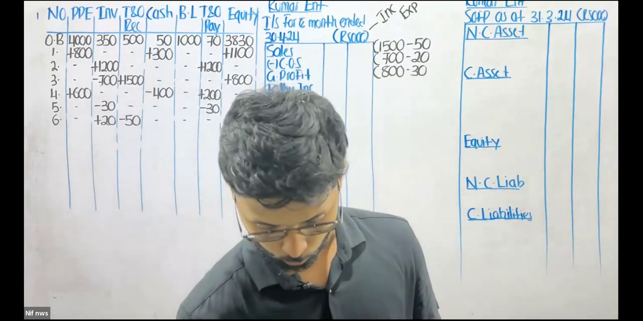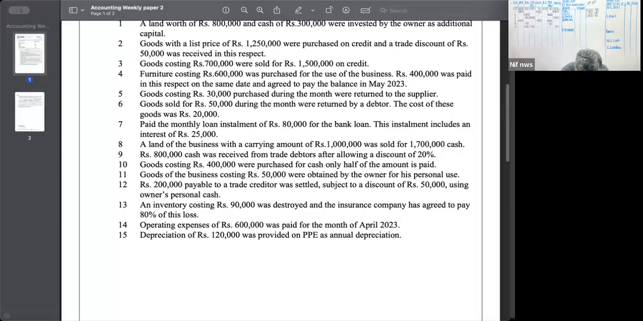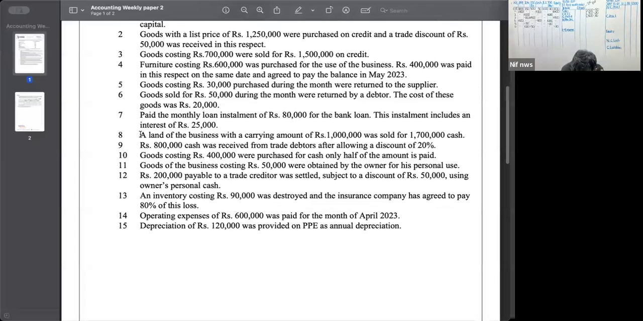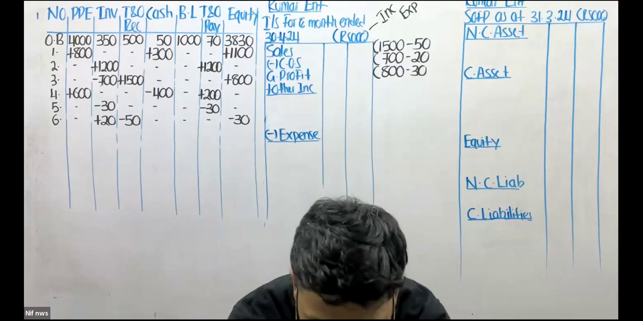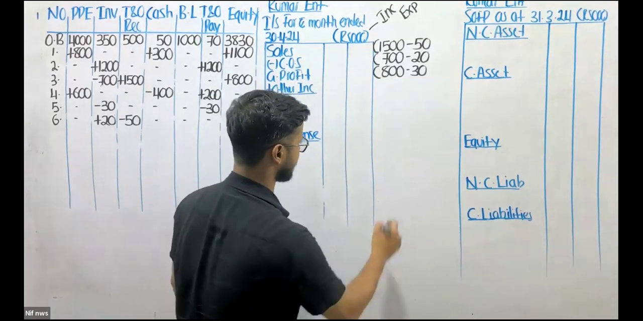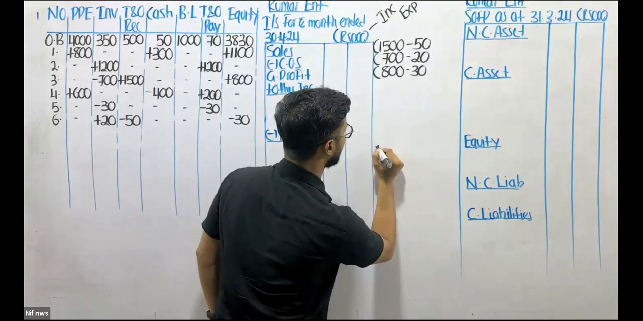Right. Let's move on to the 7th transaction. Paid monthly loan installment 80,000 for the bank loan. This installment includes an interest of 25,000. Okay. That's a cheesy one, I guess. So what are we doing? We are paying installment.